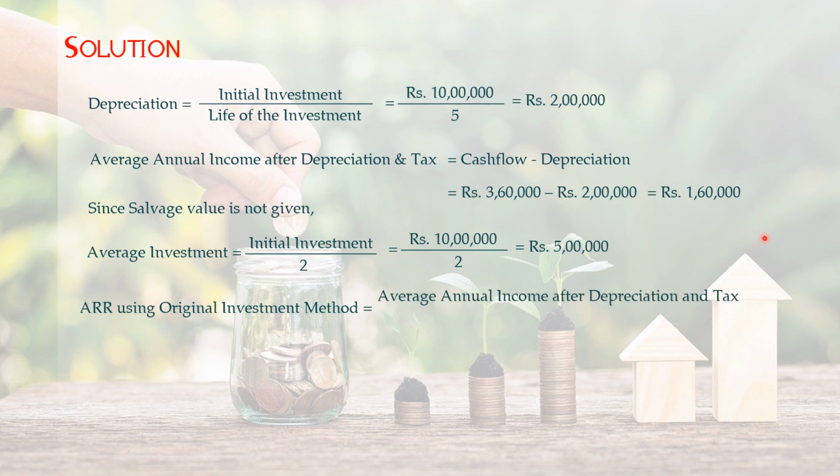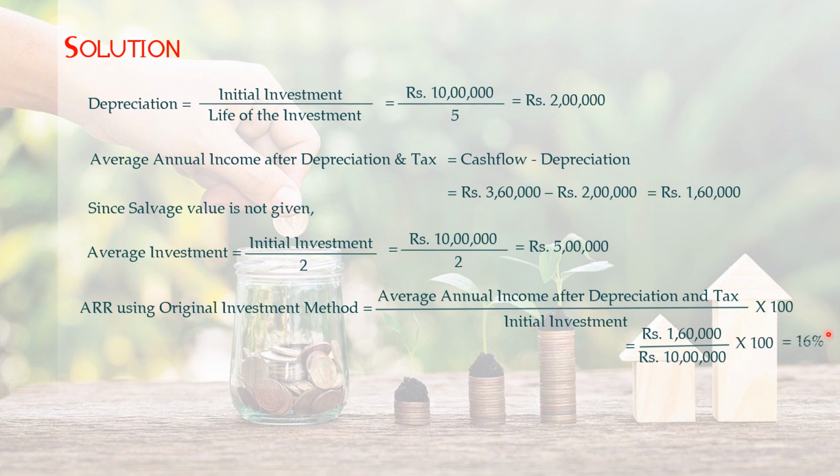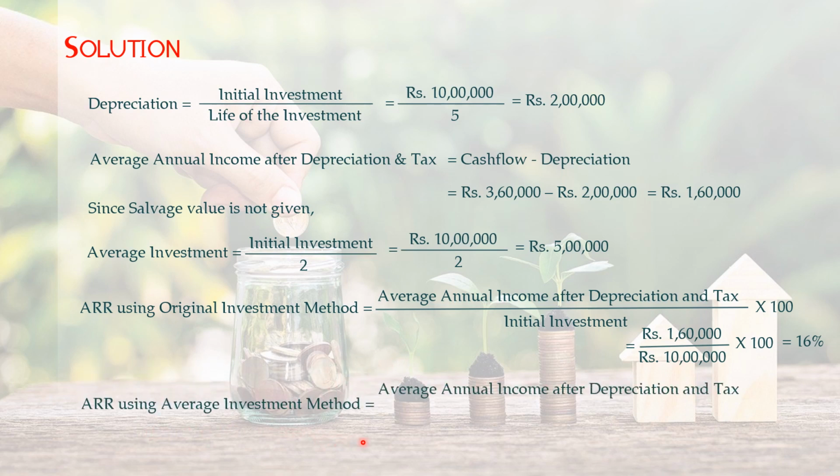Now ARR using the original investment method is average annual income after depreciation and tax divided by initial investment, into 100. That is rupees 1,60,000 divided by 10 lakh initial investment, into 100. So you are getting 16% ARR using the original investment method. Since the method is not specified, we can also work out ARR using the average investment method.